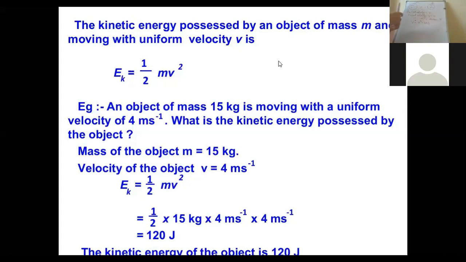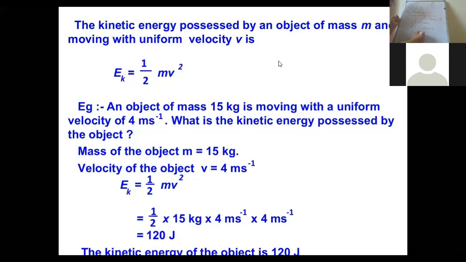But what is the final velocity of the object? Substituting the values, the final velocity of the object is 0. What was the initial velocity? It is v square, plus 2 times the acceleration, which is minus a, and the distance is s.